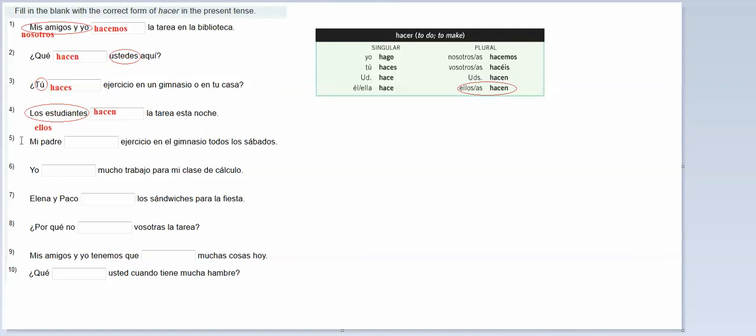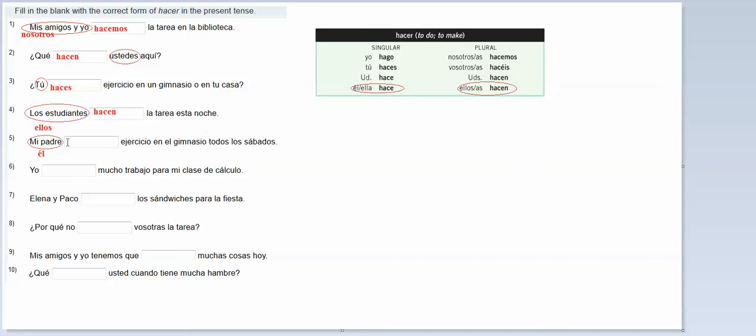Mi padre blank ejercicio en el gimnasio todos los sábados. Who's doing this exercising at the gym every Saturday? I'm going to look before my blank. It's mi padre or my dad, which is the same thing as he. So for he, I go over here. Here's the spelling of hacer that goes with he, and that's what I plug in here.